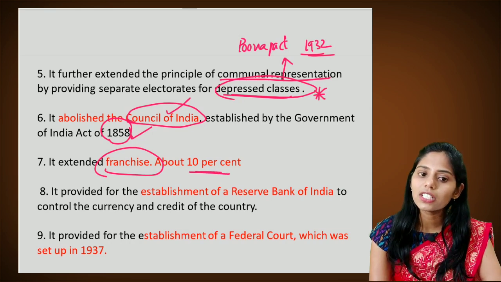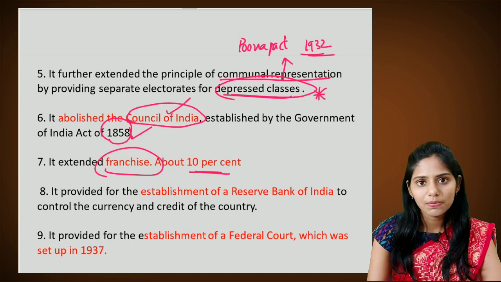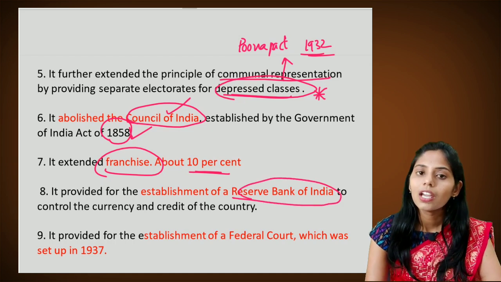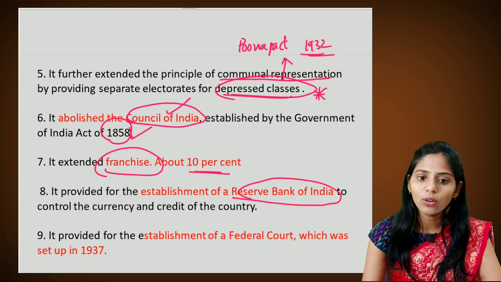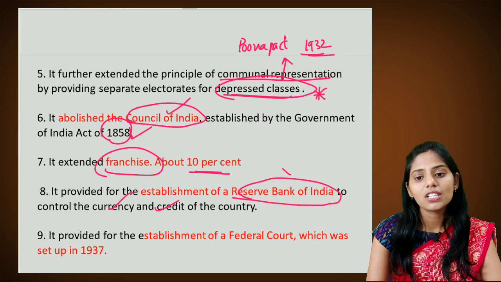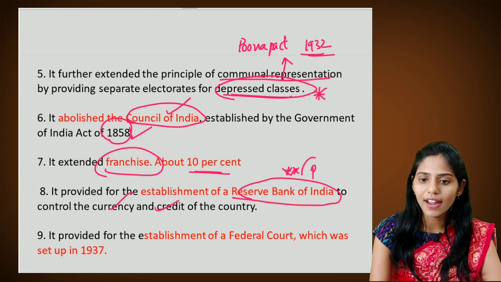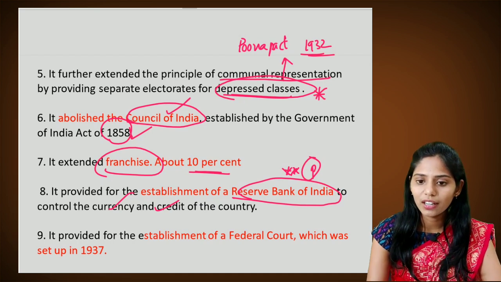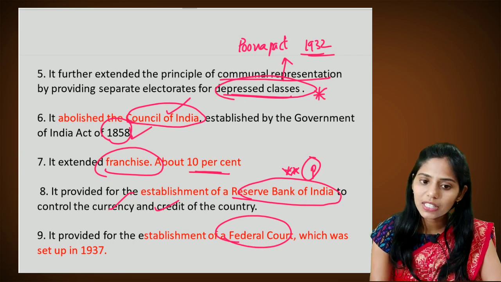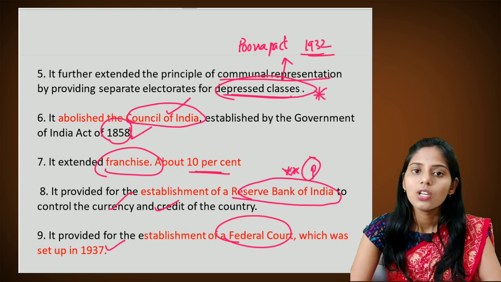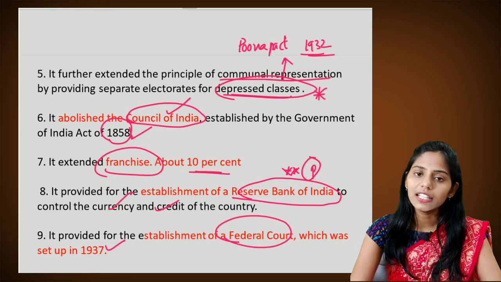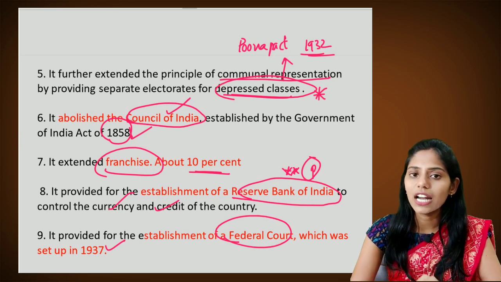And the next important feature is, it provided for the establishment of the Reserve Bank of India, mainly to control the currency and also the credit of the country. So this is a very important prelims fact. And the next one is, it provided for the establishment of the federal court, which was set up in the year 1937. So in this 1935 Act, there are many important features that you should remember.